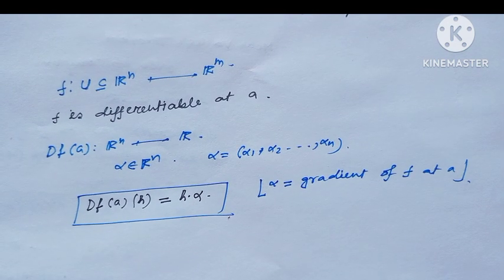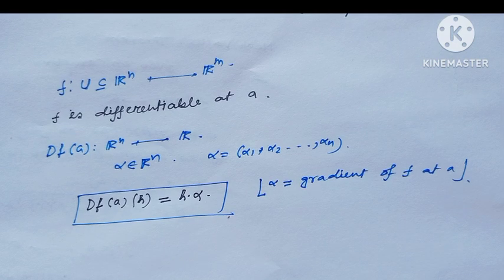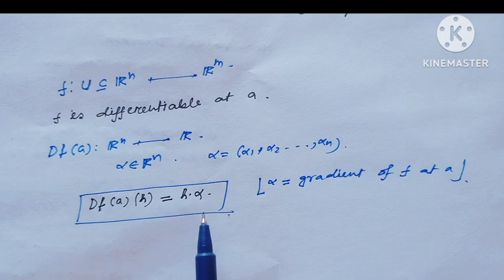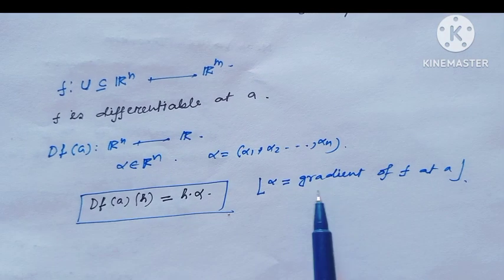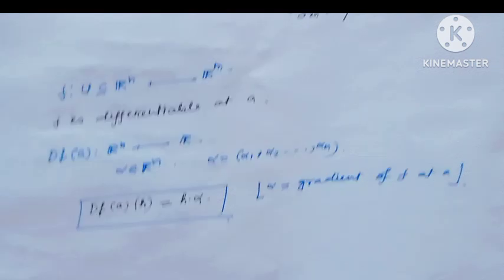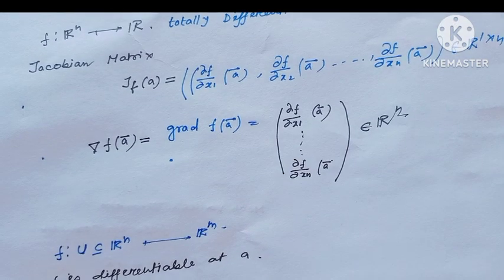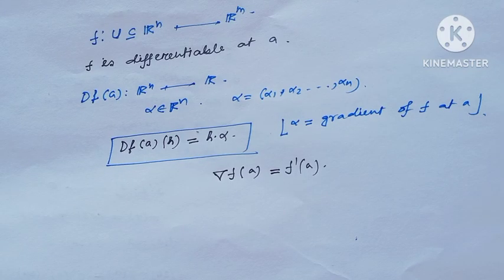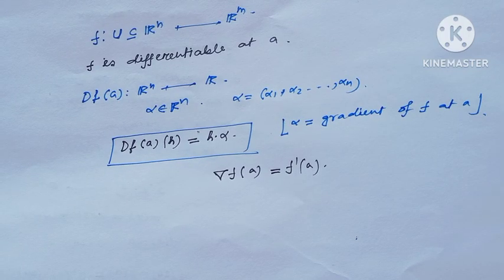Since here the derivative is from R^n to R, obviously it is the dot product with α, where α is the gradient of this function at the point A. I hope all my viewers have understood this clearly. That means the gradient of f at the point A is actually f'(A).